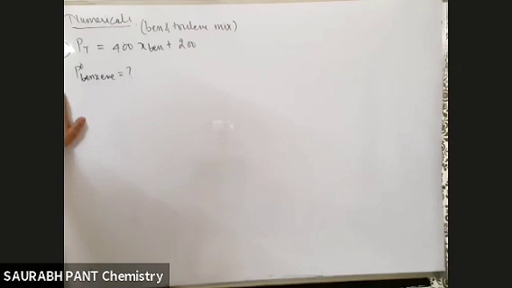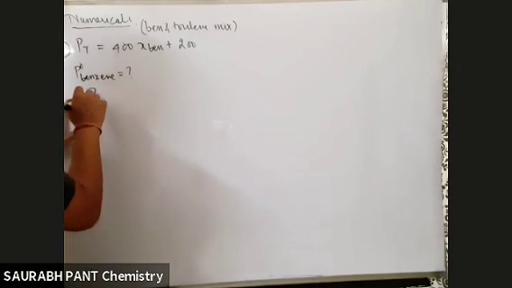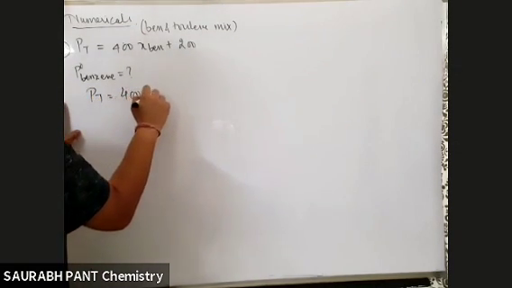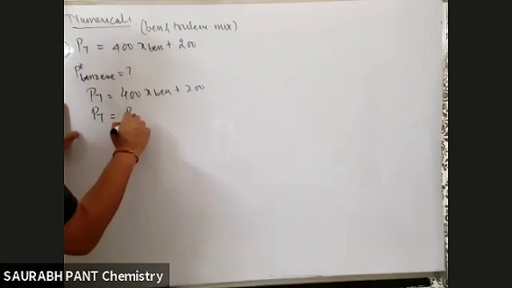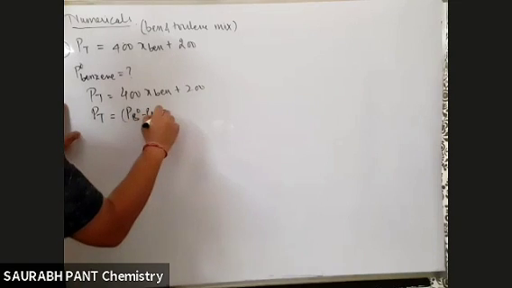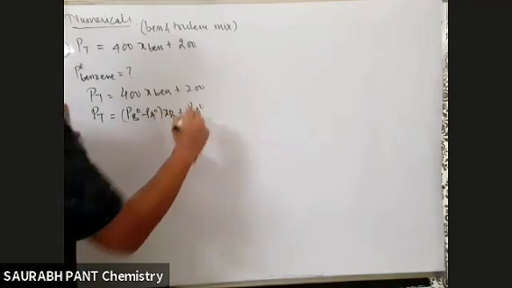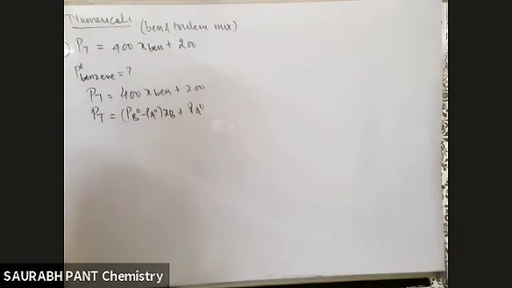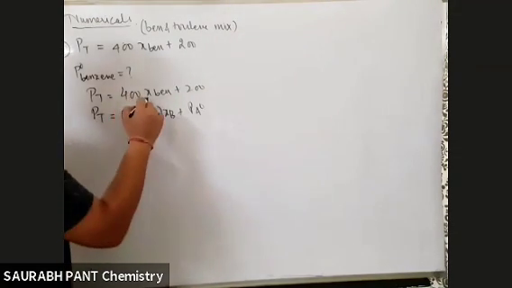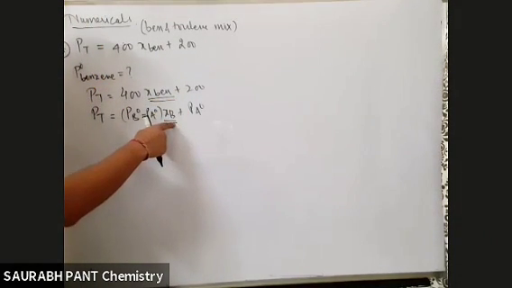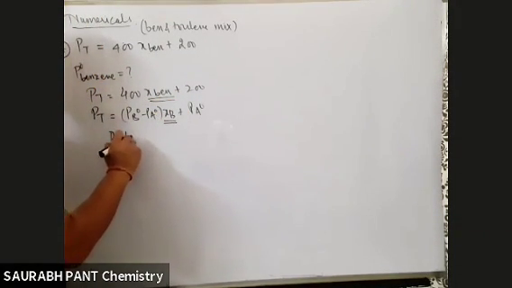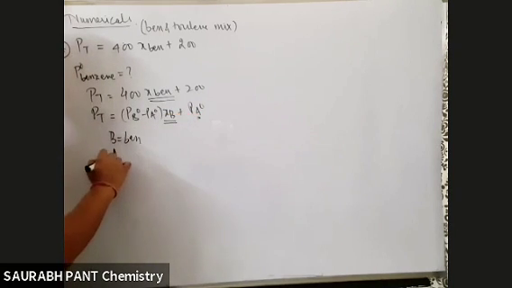So compare with Baba Ilaichi. What is Baba Ilaichi? This is the equation given to you. We know it: PB naught minus PA naught into XB plus PA naught. Is that clear? Now if you compare, X benzene is XB. That means B is benzene for us, and A will be the other component, which is toluene for us.